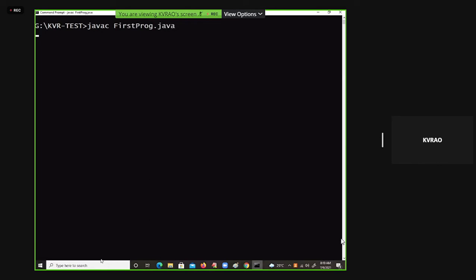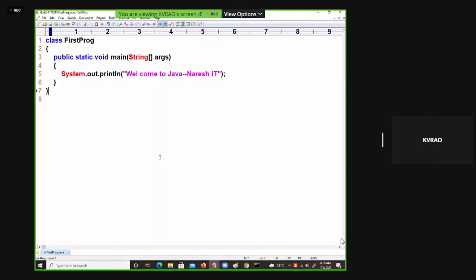Compilation done. It is a compiled language as well as an interpretation based programming language. Don't worry about what steps are required for compilation in Java. I'm just showing the length of the program. See the message: Welcome to Java, Naresh IT. How many lines did I write? 7 lines of code I wrote. This is what I wrote in Java.